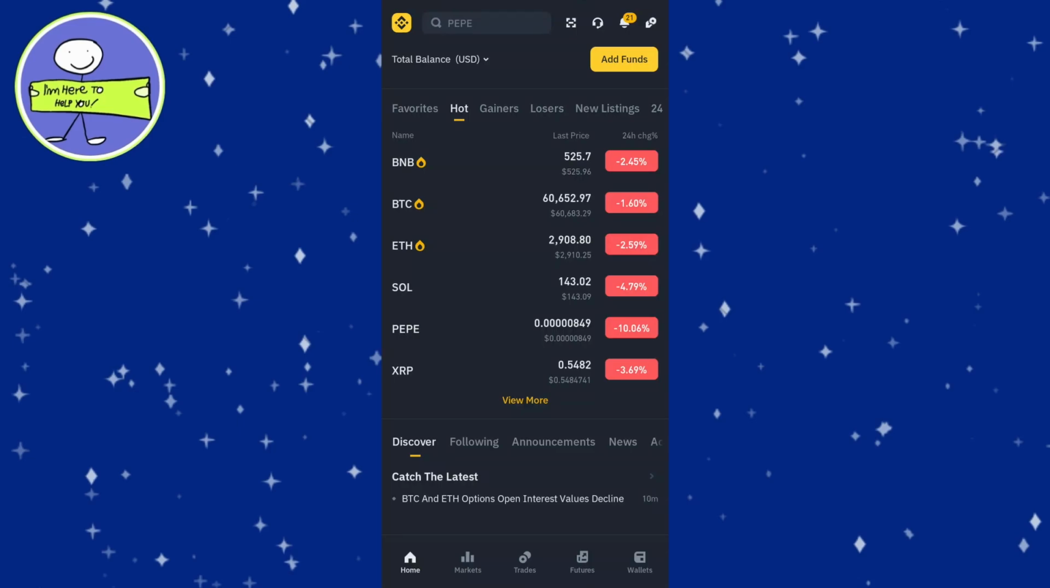In today's video, I'm going to show you how to find your USDT address on Binance. Open the Binance app on your mobile device and log in with your credentials if you haven't already. Tap on the wallet icon at the bottom right corner of the app.